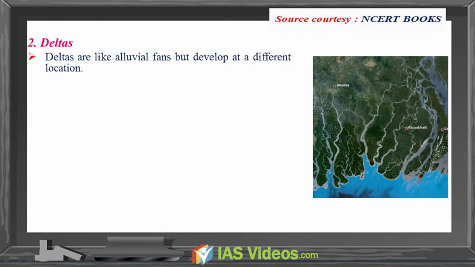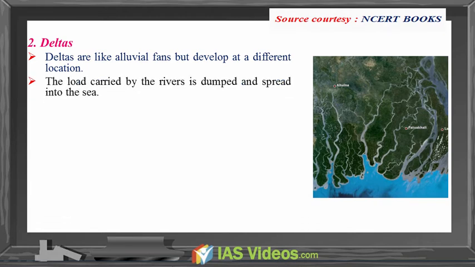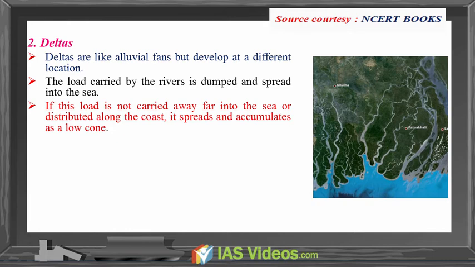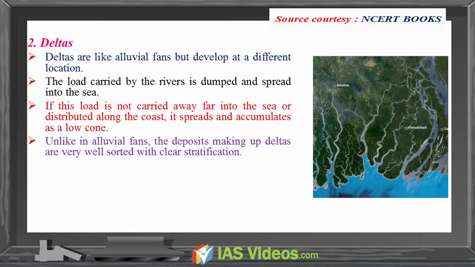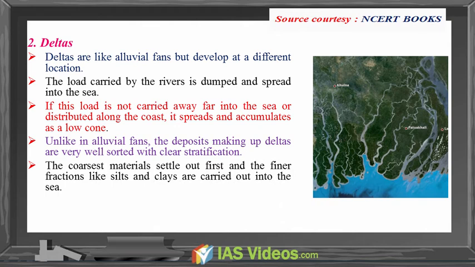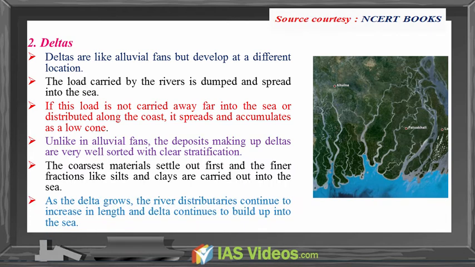Deltas. Deltas are like alluvial fans but develop at a different location. The load carried by the rivers is dumped and spread into the sea. If this load is not carried far into the sea or distributed along the coast, it spreads and accumulates as a low cone. Unlike in alluvial fans, the deposits making up deltas are very well sorted with clear stratification. The coarser materials settle out first and finer fractions like silts and clays are carried out into the sea. As the delta grows, the river distributaries continue to increase in length and the delta continues to build up into the sea.